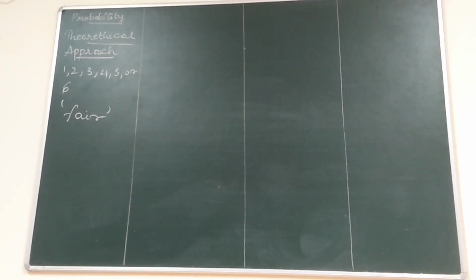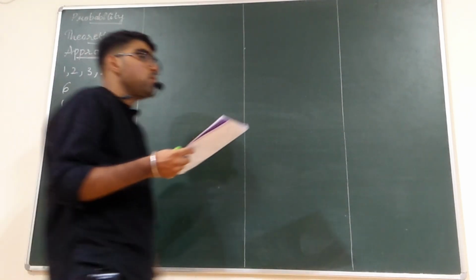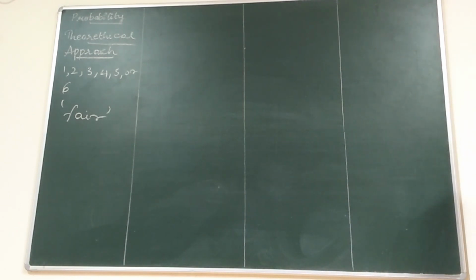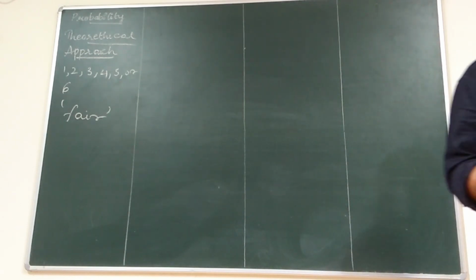Okay. Next. We call the property of the coin to be unbiased.